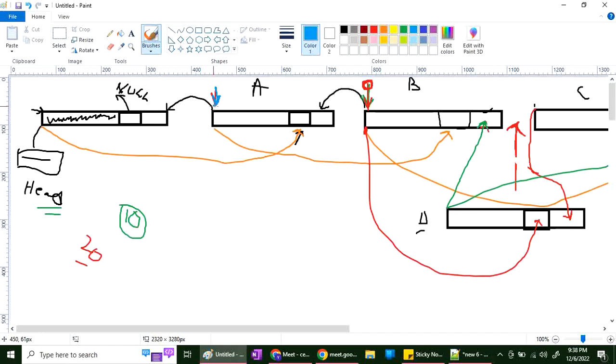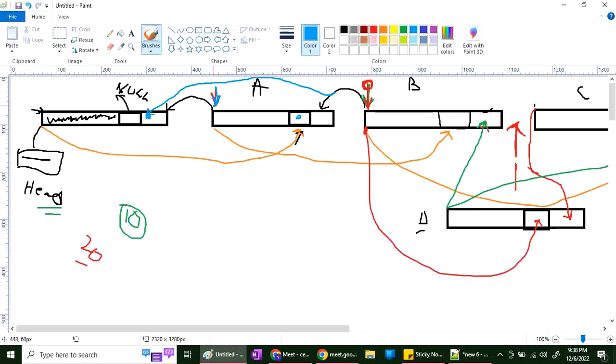So now what I will do, listen carefully. This is A's address, the previous address, this one. The previous node's next address, this one. So the A address next, this address I will be writing here.